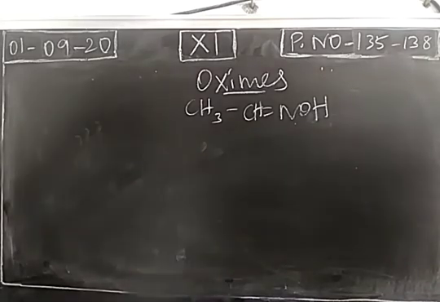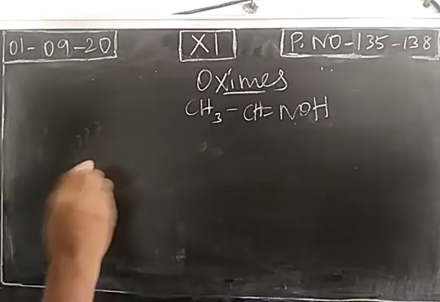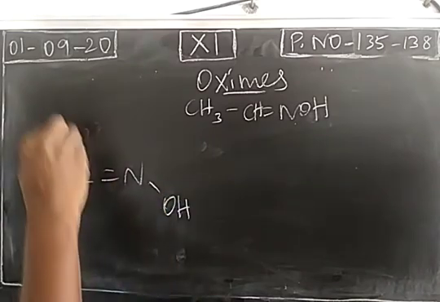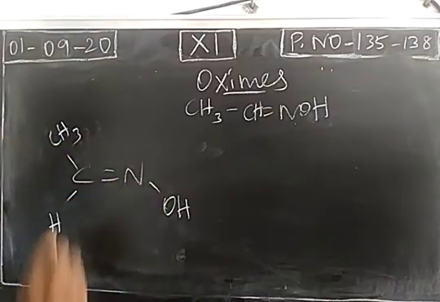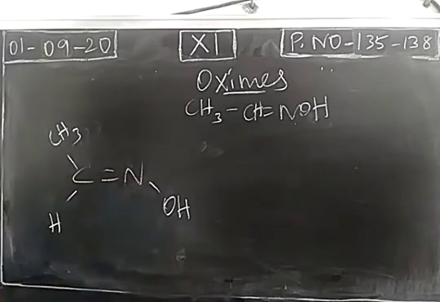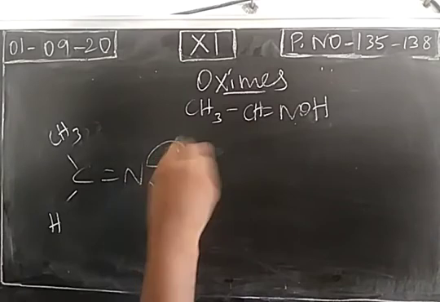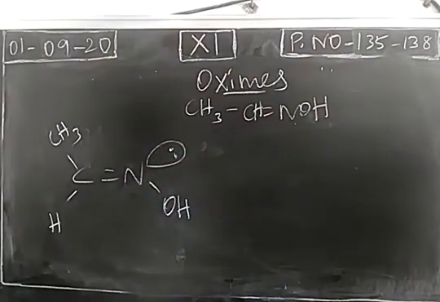This will exhibit geometrical isomerism. So on nitrogen we have a lone pair of electron, right? Lone pair of electron represents the electrons which are not involved in bonding.